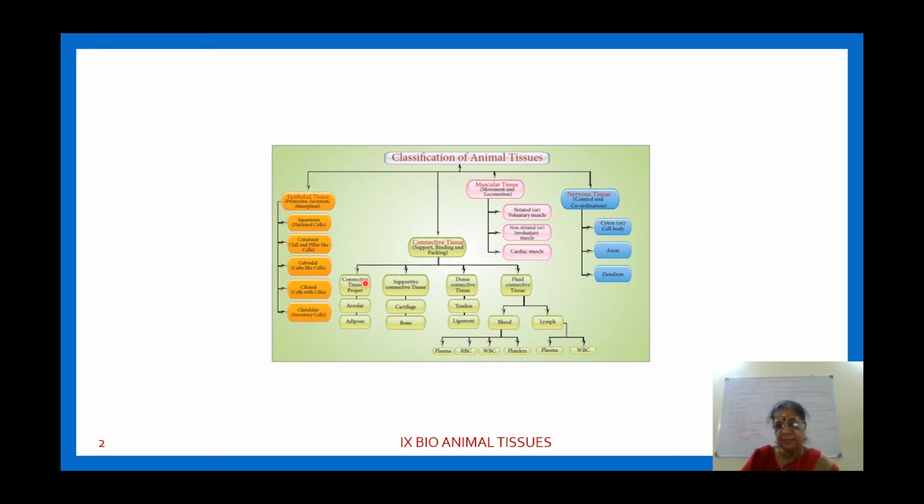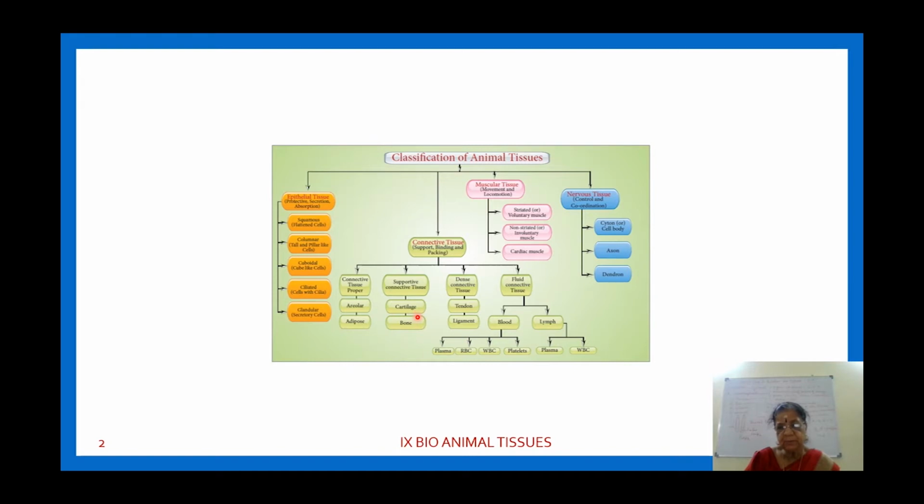That is adipose tissue. So connective tissue proper includes areolar connective tissue, which is formed of yellow and white fibrous connective tissue, and adipose tissue, which is accumulated below the skin. Next, supportive connective tissue as cartilage and bone.